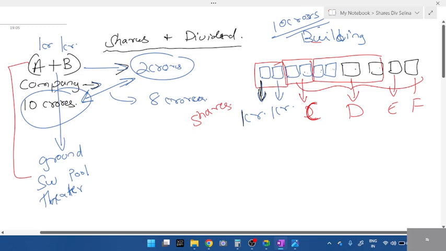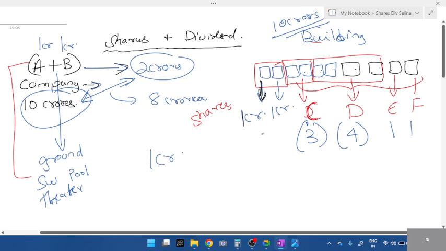So they had an 8 crore shortage. They had to get in C, D, E, and F. So they decided to split the building into 10 parts. Each part was sold for 1 crore. C was ready to buy 3 shares, D was ready to buy 4 shares, E 1 and F 1. Total there are 6 members now.